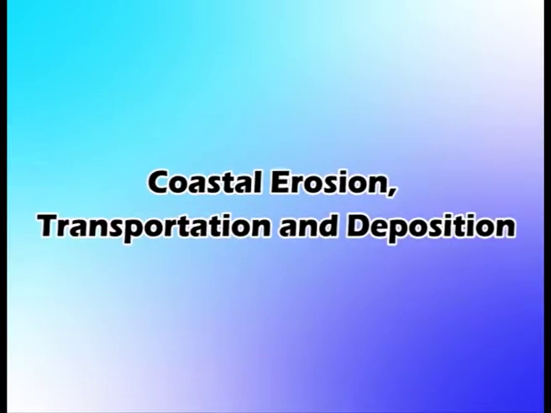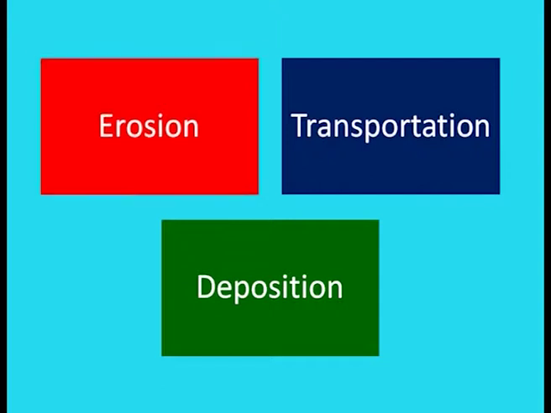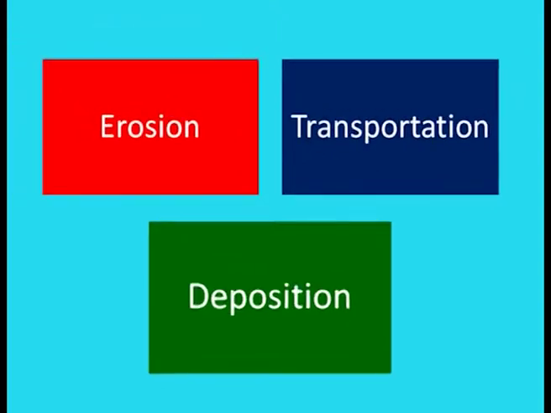Coastal erosion, transportation and deposition. There are three main processes at the sea. These are erosion, transportation and deposition.